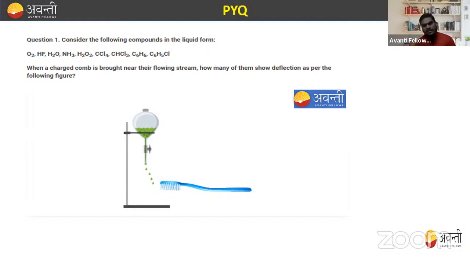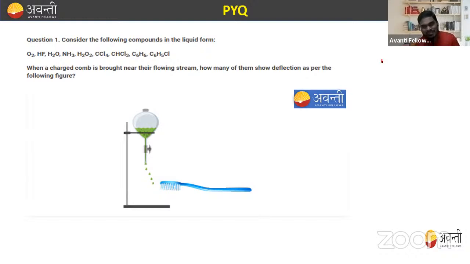So we know that only polar molecules will show it, because polar molecules have some positive or negative charge. So if the comb is positively charged, then the negative pole gets attracted towards it. If the comb is negatively charged, then the positive pole gets attracted towards it. So only the polar molecules will show this deflection. So out of the given options, try to separate the polar molecules. O2, we know that O2 is a non-polar molecule. So O2 is not correct.